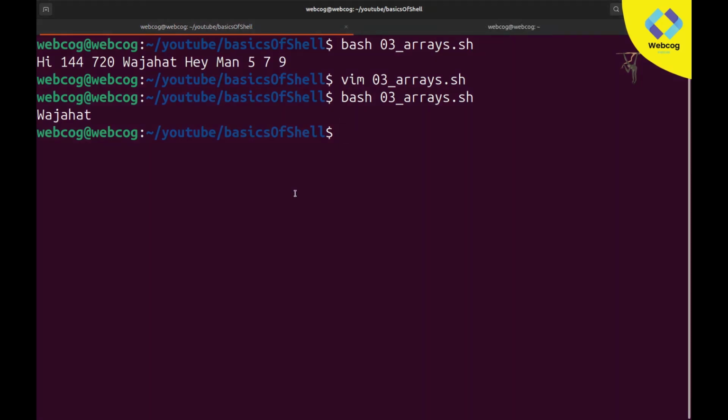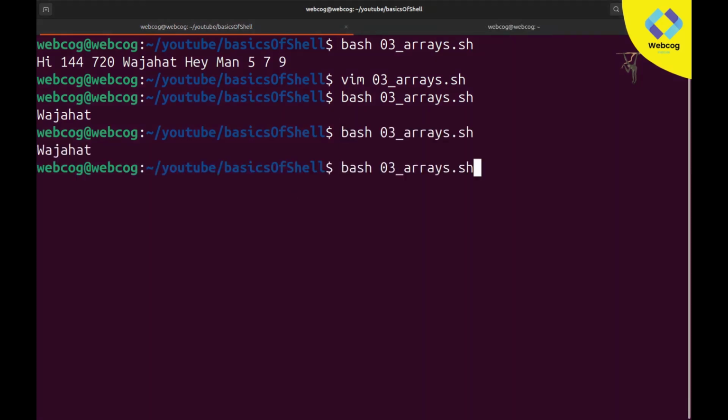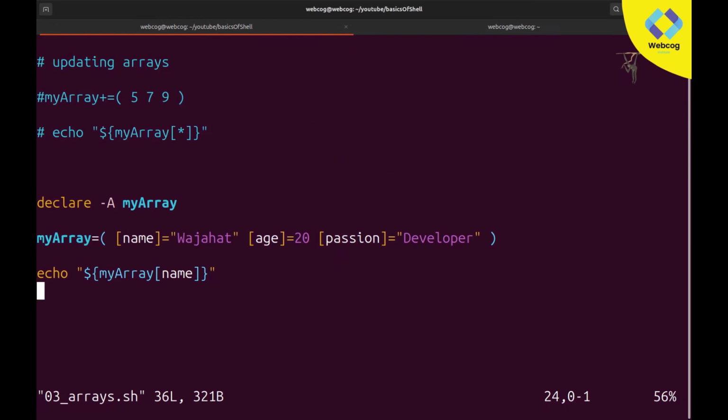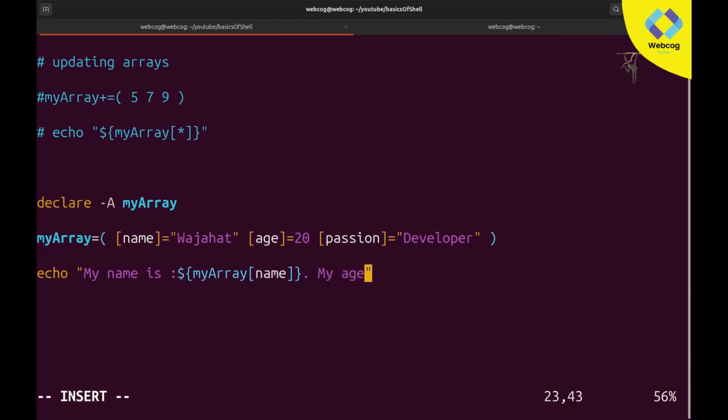You can also add something. First of all I go to insert mode, and here you can add a little bit, like my name is Wajahat. After this, for the name I will print a dollar sign. After that I will add age, my age is.